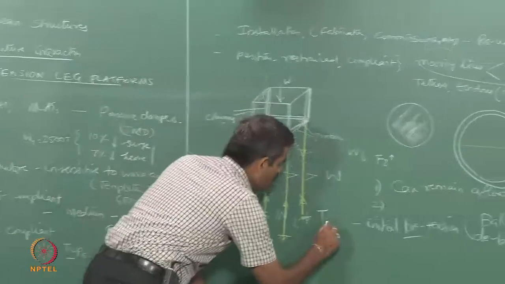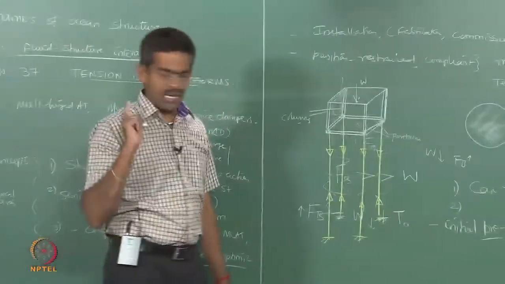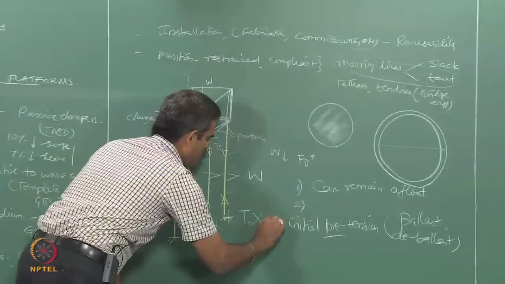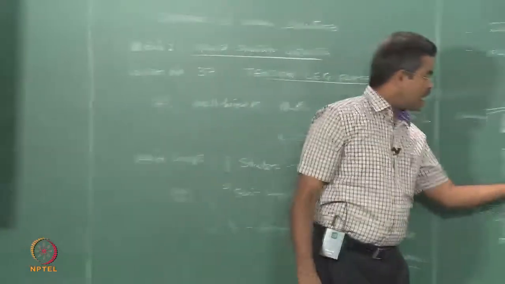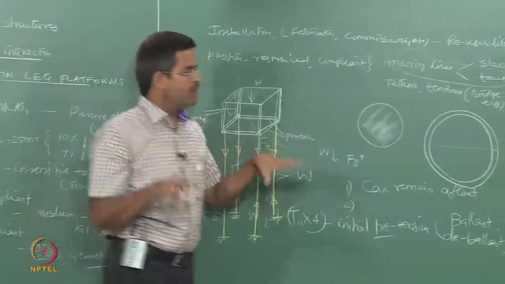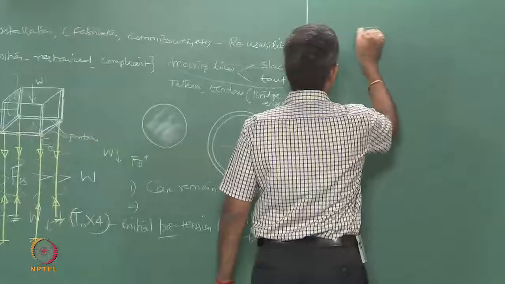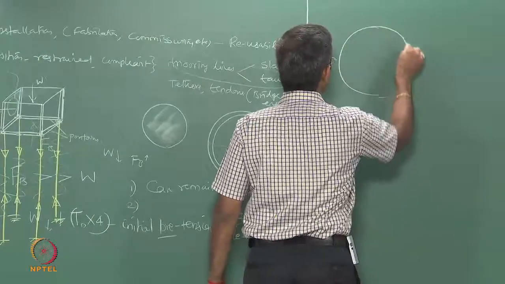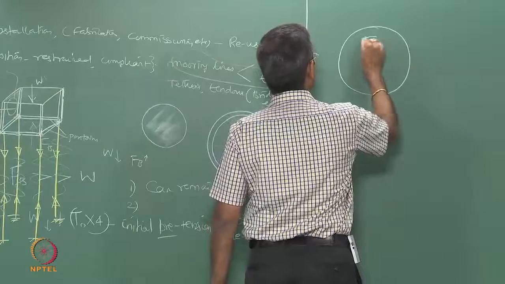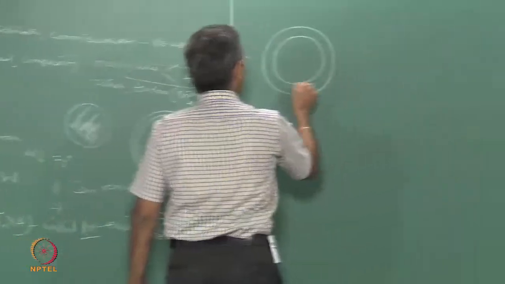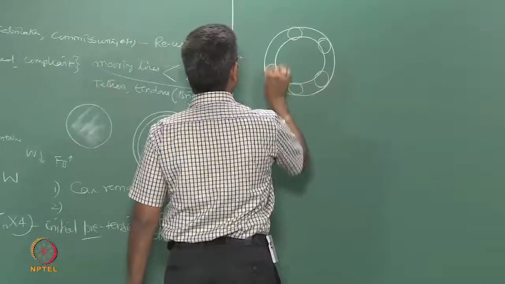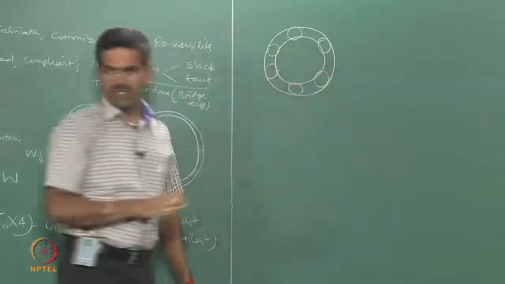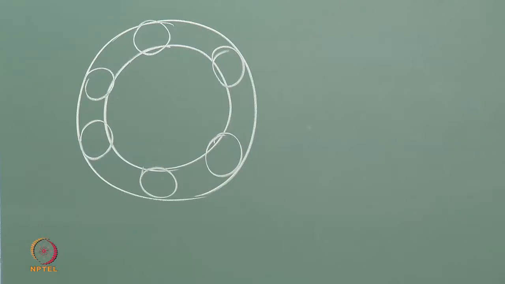If I call T0 my initial pretension per leg, I can always multiply this by 4, because there are 4 legs. And each leg can contain different material or different configuration of tethers. Maybe tethers can be of a solid core, or each may have a group of tethers, maybe 6, maybe 8, maybe 12, depending upon what kind of platform.